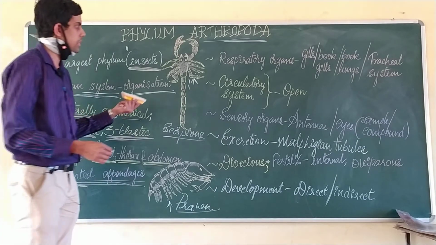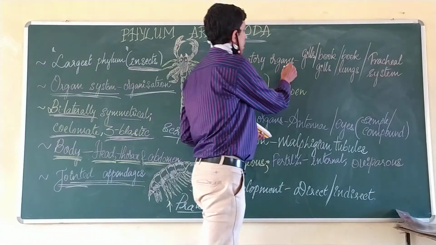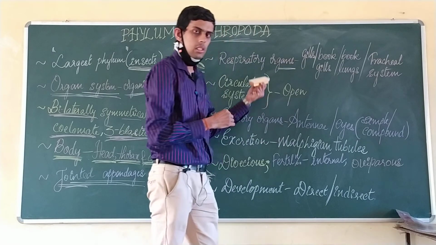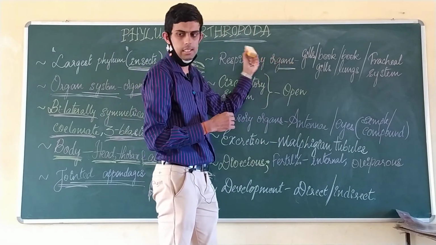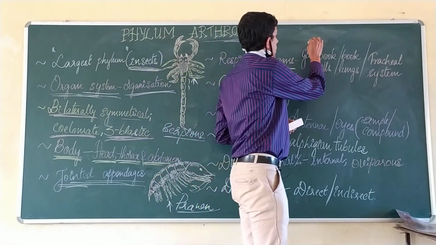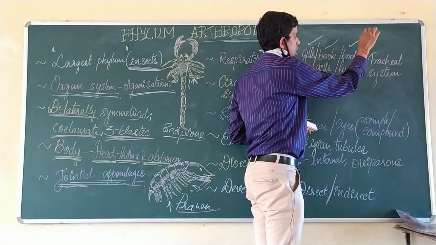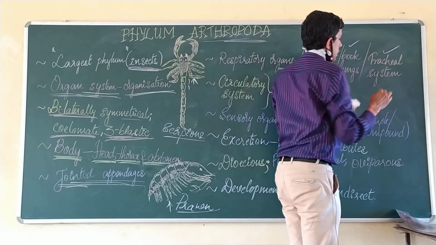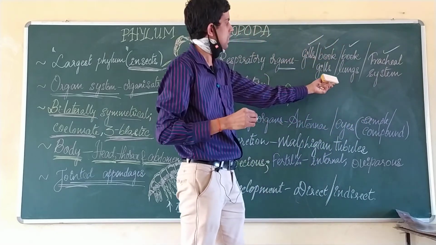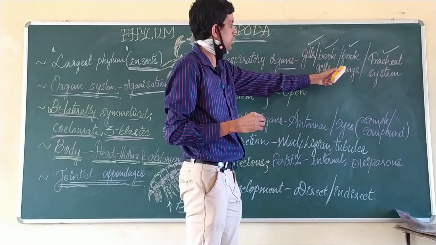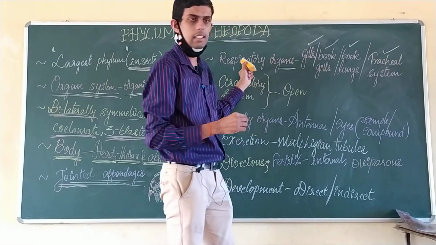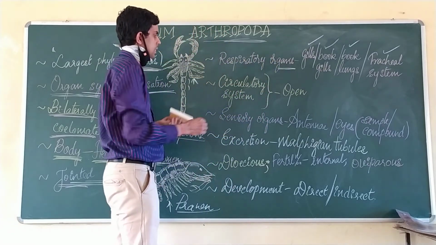When we speak about the respiratory organs, they are also comparatively special in this phylum. They can be either gills or book gills or even book lungs, and sometimes even a tracheal system, that is, all 4 variations are present in the respiratory organs.